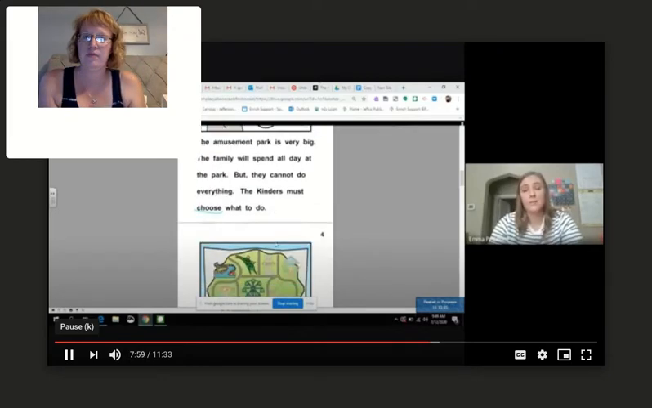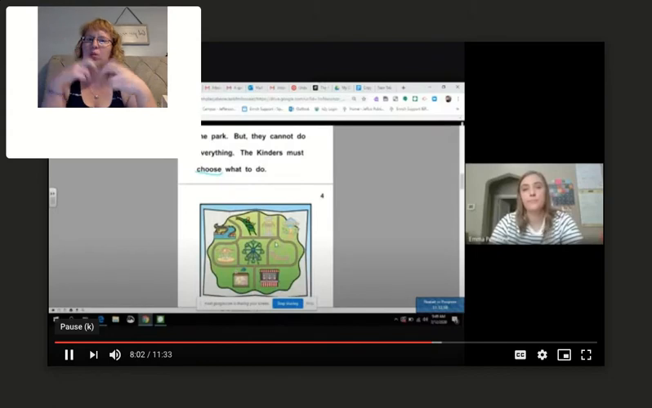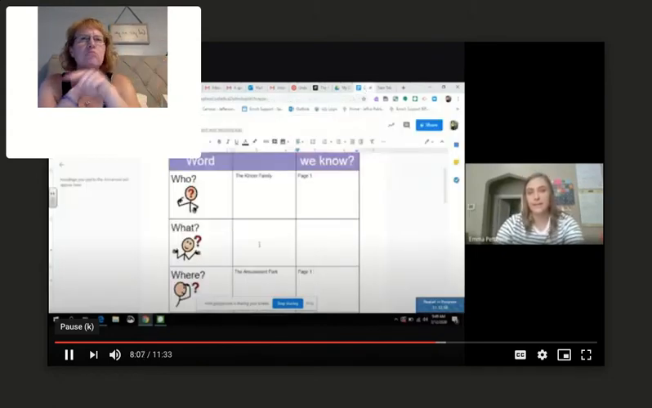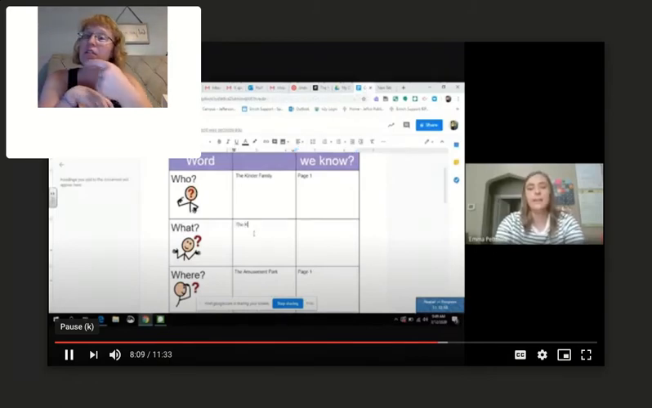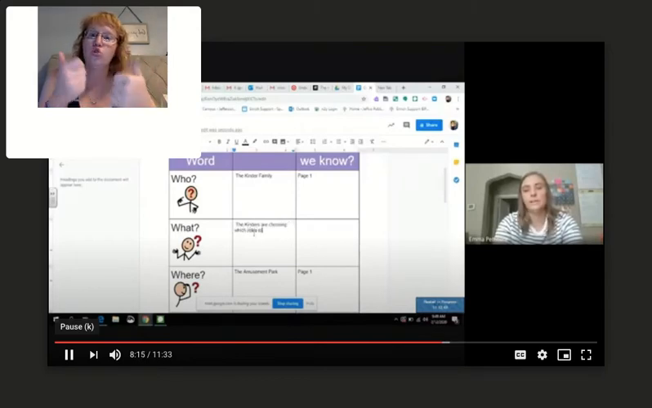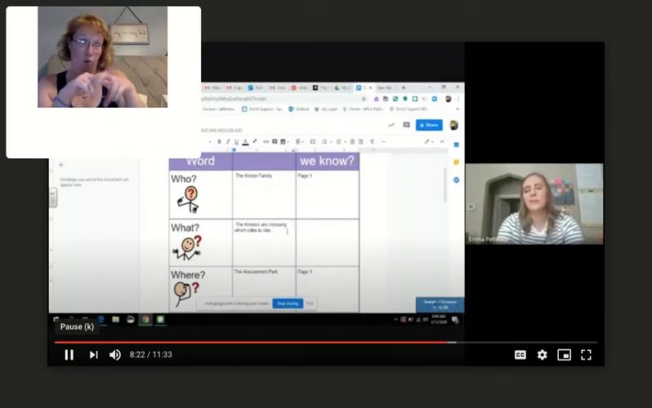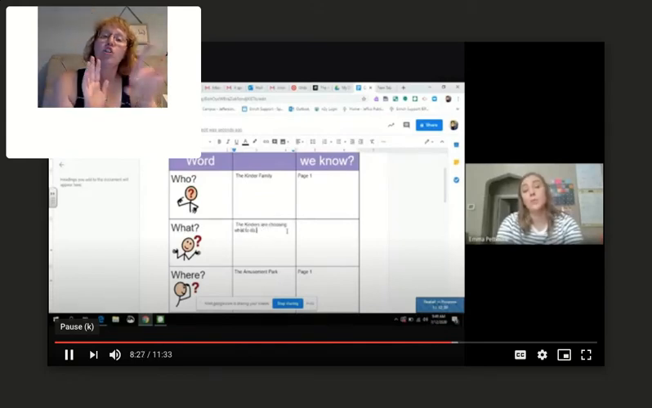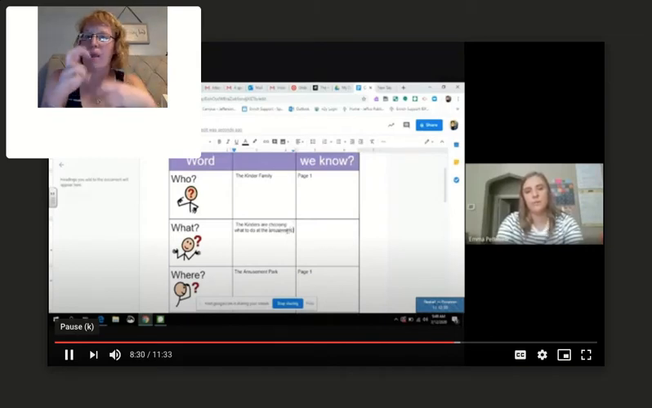So what are they doing at the amusement park? They're choosing which rides they want to ride, correct? Yes, so let's go ahead and say the Kinders are choosing which rides to ride. Okay, well, did all of them choose to ride a ride? No, so that's not quite accurate. Let's say are choosing what to do at the amusement park. That is a great sentence. Great work, guys. And we know that from page 2.